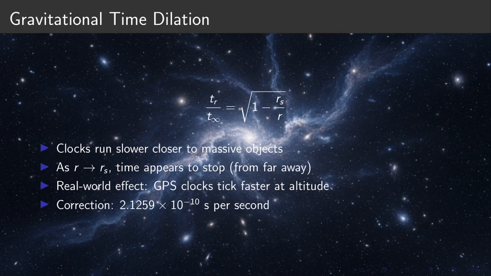Gravitational time dilation. t of r over t infinity equals the square root of 1 minus Rs over r. Gravity affects time. Clocks closer to a massive object run more slowly. As you approach the Schwarzschild radius, time appears to stop from the perspective of a distant observer. This is not just theoretical. GPS satellites must account for this effect. Without correction, their timing would drift and navigation would fail.